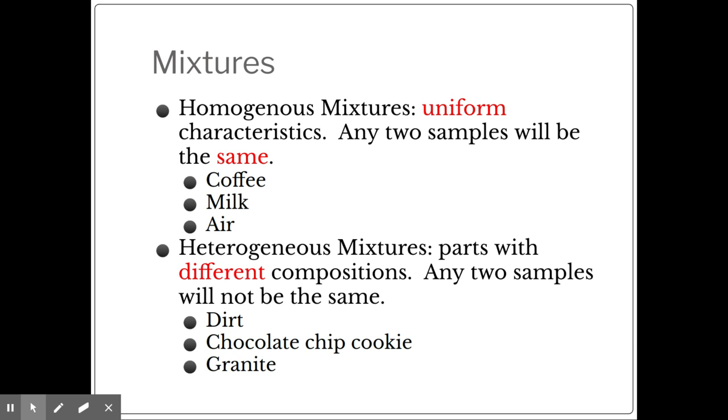So any two samples that you take of a heterogeneous mixture will not be the same. So dirt, if you take a scoop of dirt and you pull out two samples of that dirt, they're not going to be the same. They're going to have sticks and rocks and pebbles and maybe a worm. It's not the same. A chocolate chip cookie. So each bite, you may have one bite that just has one chocolate chip, but the other half of your cookie has all of your chocolate chips in it. Granite, that's a rock and that's why everybody loves granite countertops, is because of the quartz within the granite gives it that unique pattern that people really like.